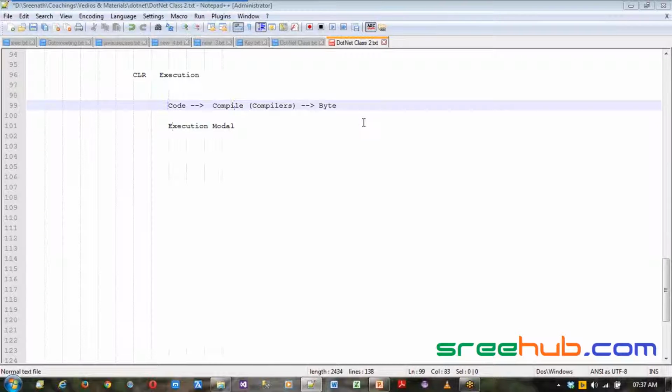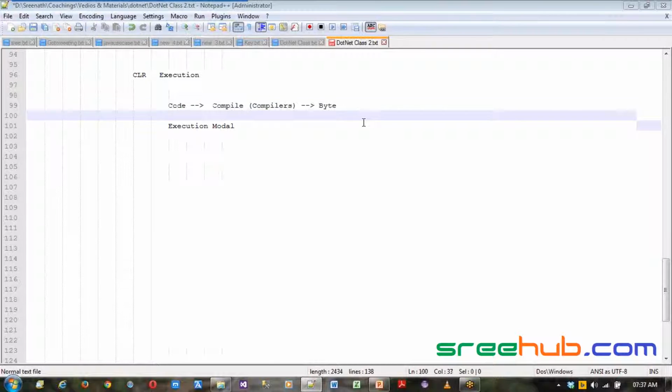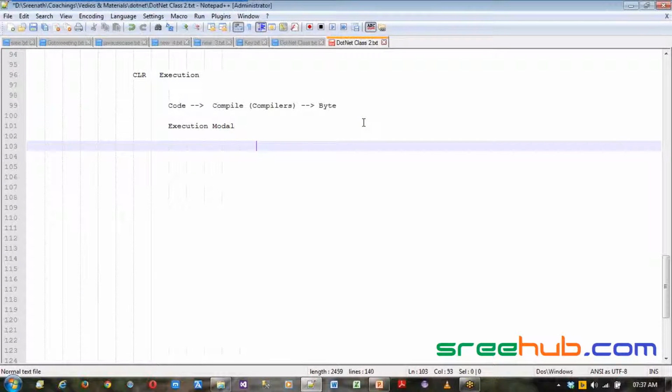The main intention of our training is to learn coding: how to code in .NET and understand the different features we have in .NET. But before that, it's very important to understand how .NET code is internally compiled and converted to native code, a machine understandable code. Then we can go to the actual coding part. Now, let us see how we have an execution model.